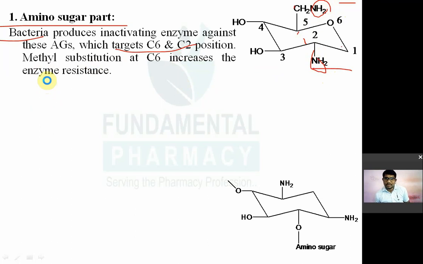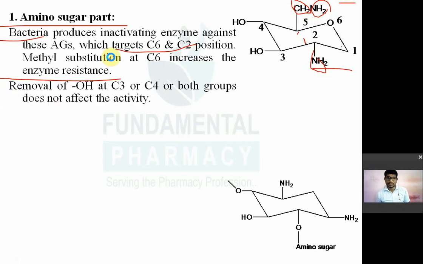Okay, and this methyl substitution at C6 increases the enzyme resistance. ये जो methyl group है यहाँ पे, ये इसकी वजह से थोड़ा सा resistance आता है। So if you increase one more methyl over here, so it will be resistant to bacterial enzyme. That is a possible modification.